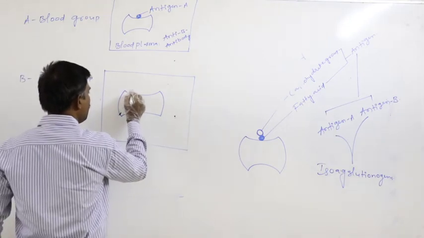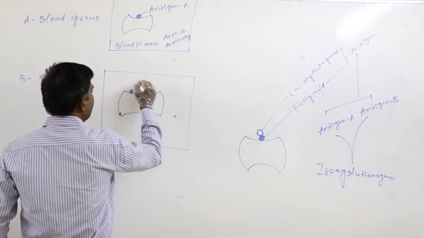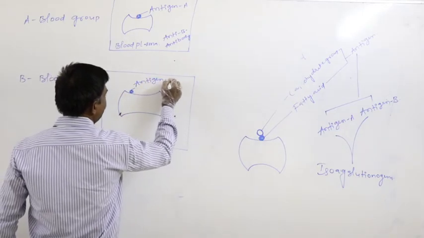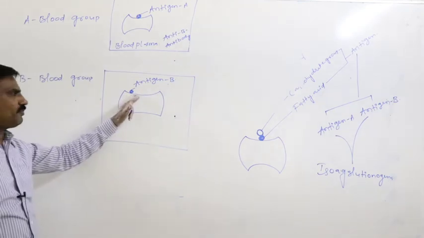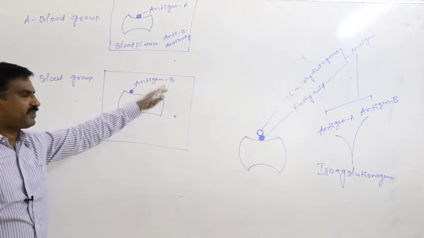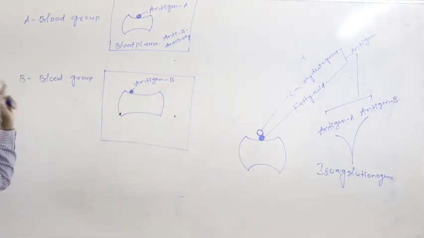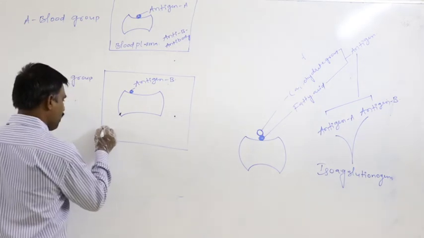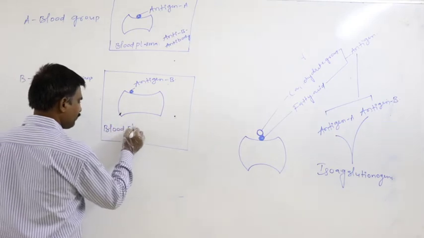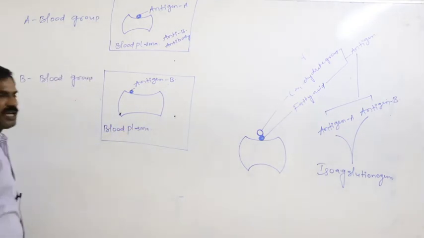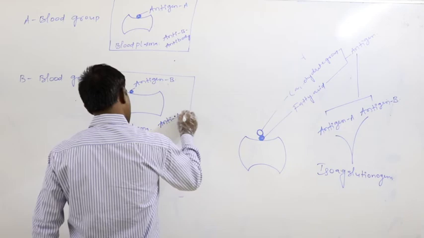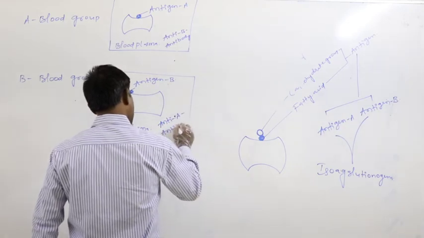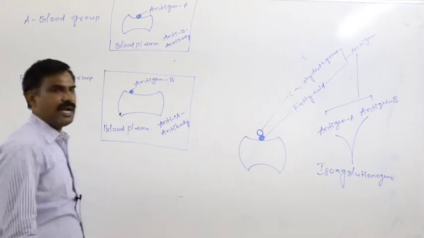On the surface of the RBC membrane, antigen B is present. If antigen B is present on the surface of the RBC, then that blood group is said to be the B blood group. So definitely in the blood plasma, what type of antibody is present? Anti-A antibody is present, but not anti-B antibody.